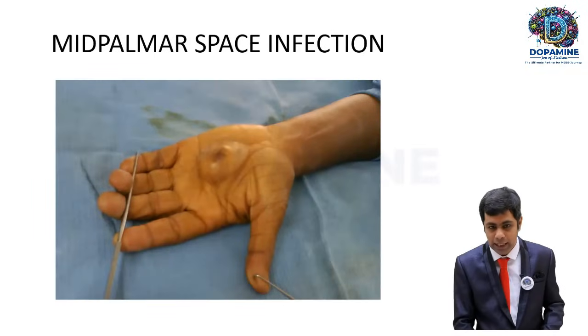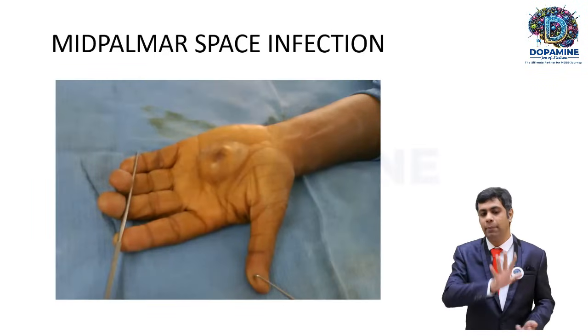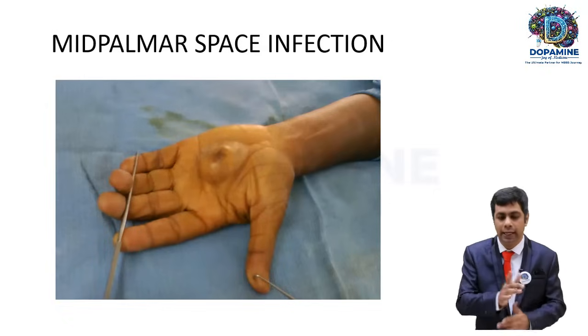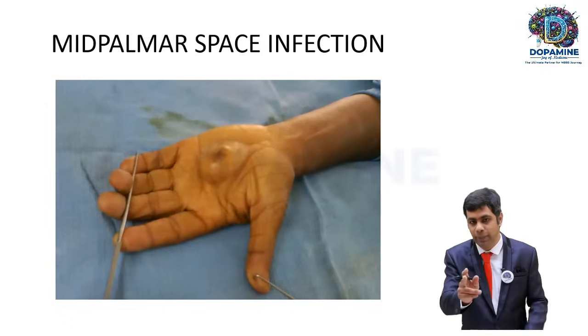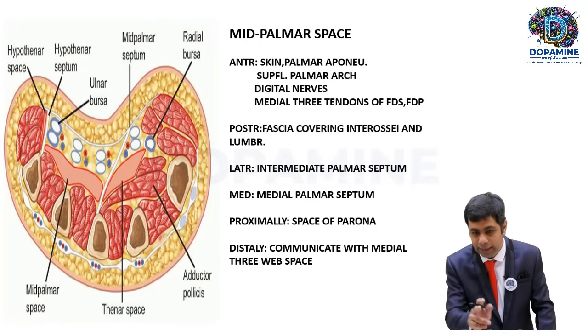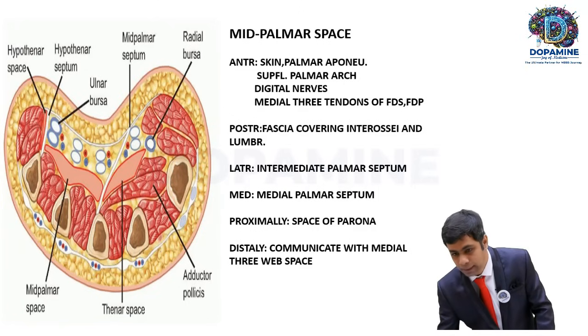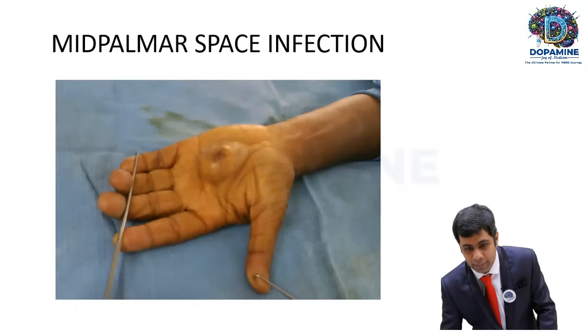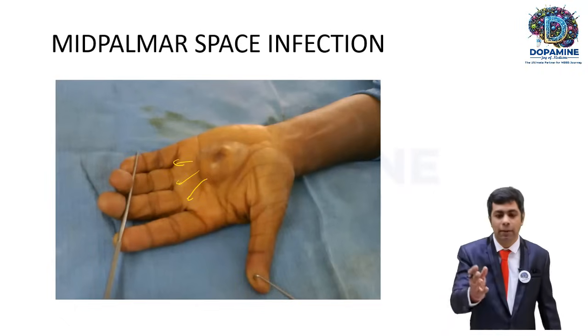Now look, this is a typical mid-palmar space infection. You can see this space, the mid-palmar space, communicates distally with the medial 3 web spaces.